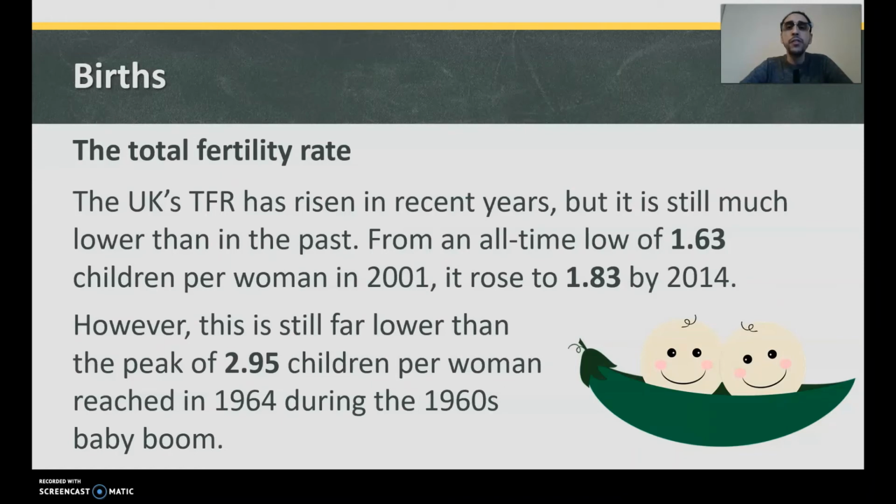However, this is still far lower than the peak of 2.95 children per woman reached in 1964 during the 1960s baby boom. So during the 1960s baby boom, women were having on average just below 3 children. So the majority of women are having 3 children. That's quite high considering we're having almost half of that nowadays.